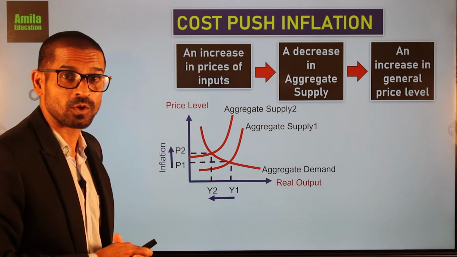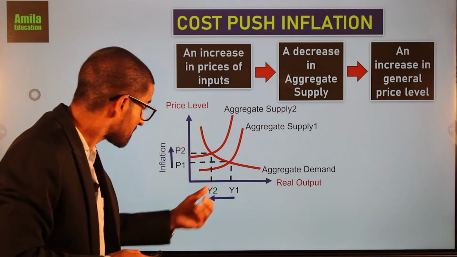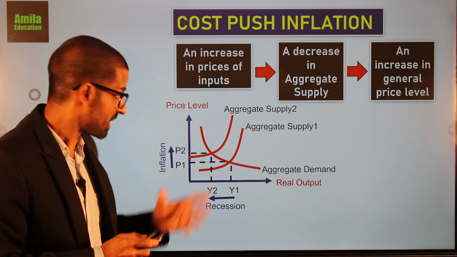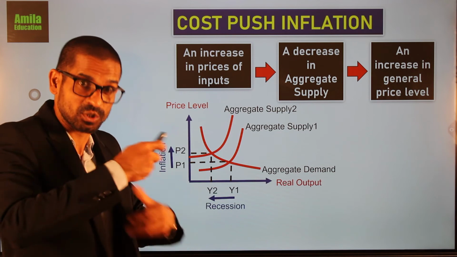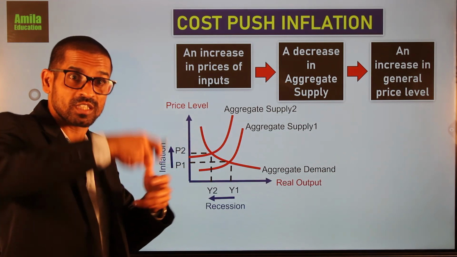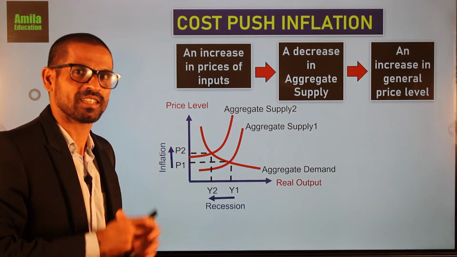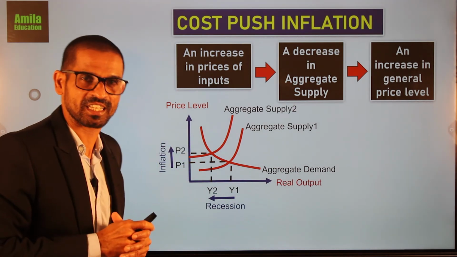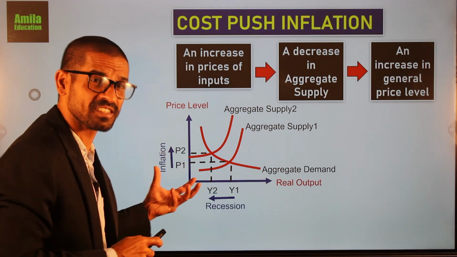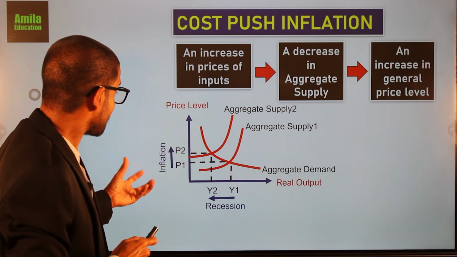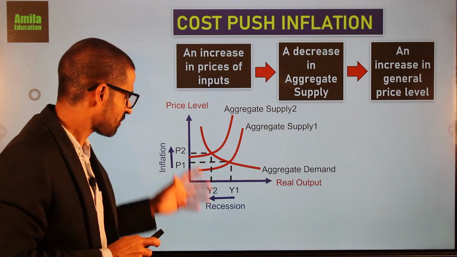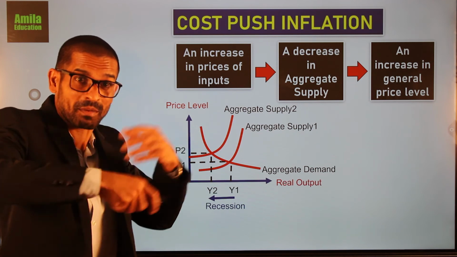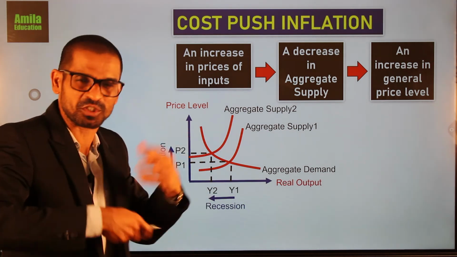Right? So this is called recession with unemployment. So what do you mean by recession? A decrease in real output. That is, actual output is below the full employment output level. That is called recession, which is characterized by unemployment in the economy. So this is a worst situation. From one side, there is an increase in general price level. From the other side, there is a decrease in real output, which means the country is in a stagnant position.